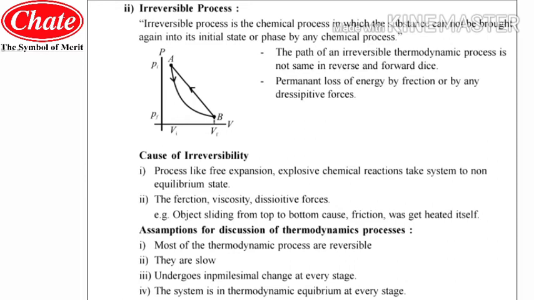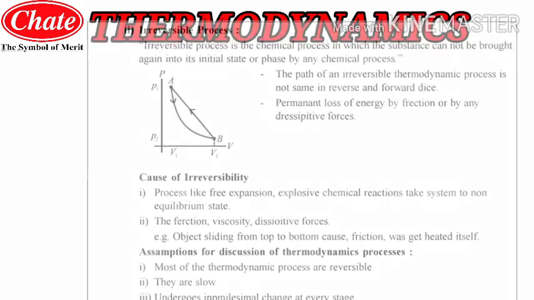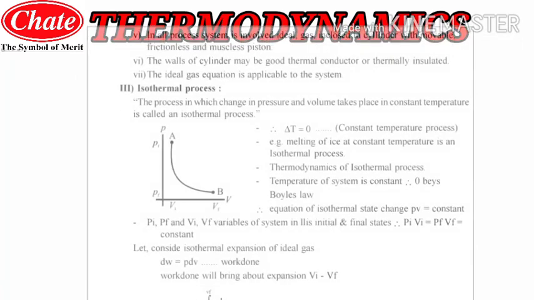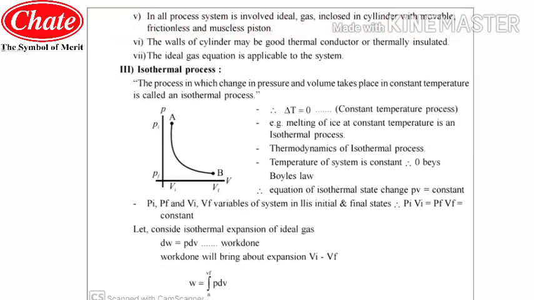Now we will see the next part of this lecture, that is the next type of process, the third type. So students, before we move further, three more assumptions remain for the processes. The fifth assumption is that in all processes the system is an ideal gas enclosed in a cylinder with a movable, frictionless and massless piston. We have already seen this in a number of examples, that the piston should be massless, movable and frictionless.